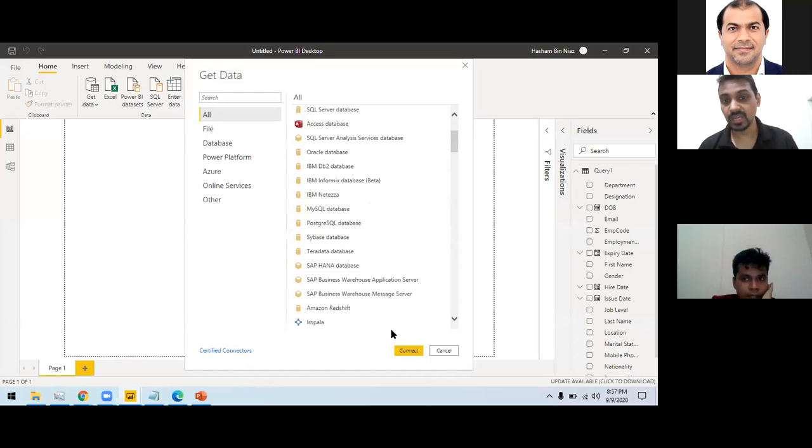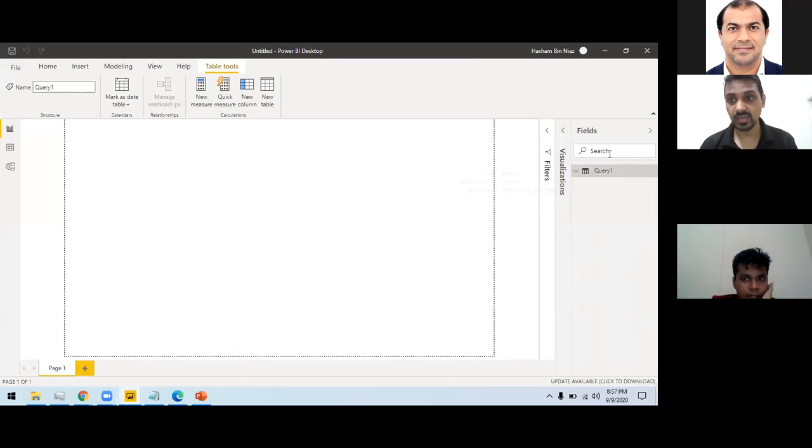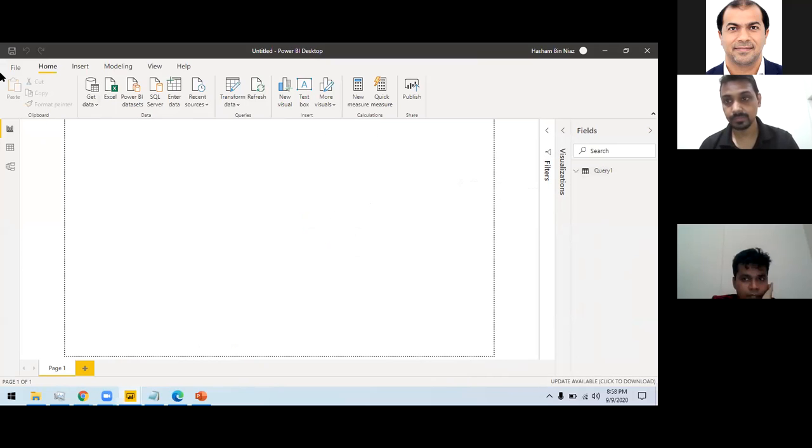So all the major connections are available here. Amazon connection, SAP connection, everything. Today we are using the Excel connection. I have used this Excel connection here. If you want, I can change the name of this query. I can change the name of the table to employee, so it becomes more readable.